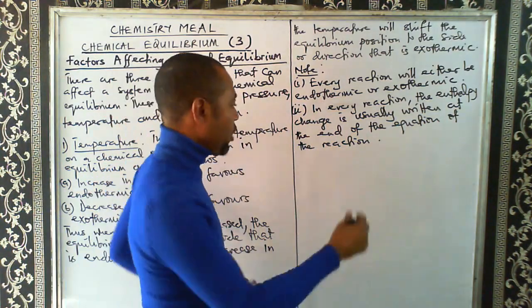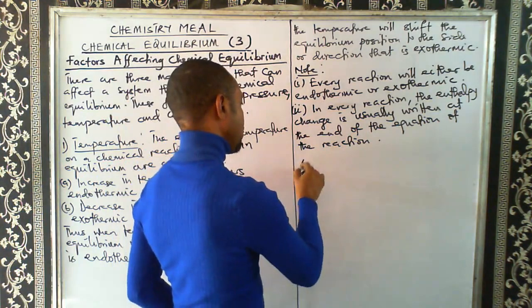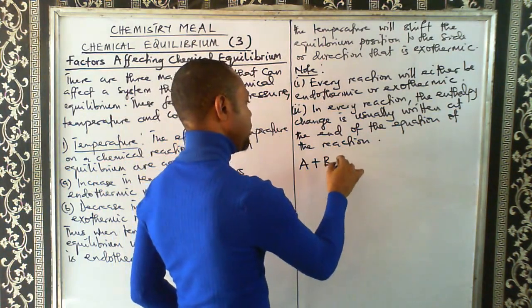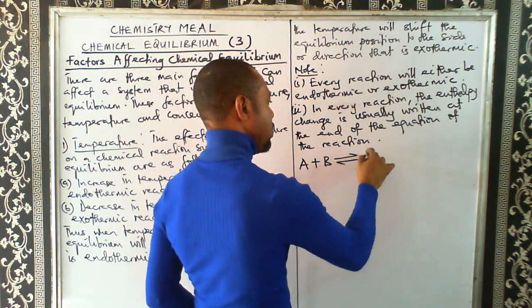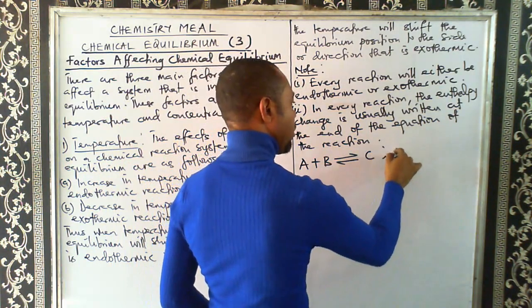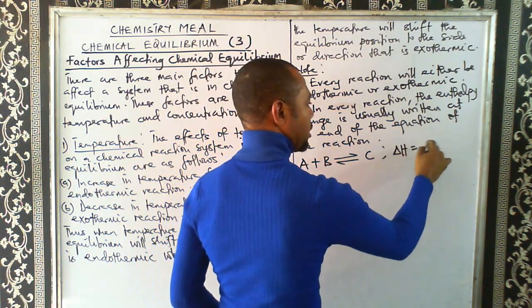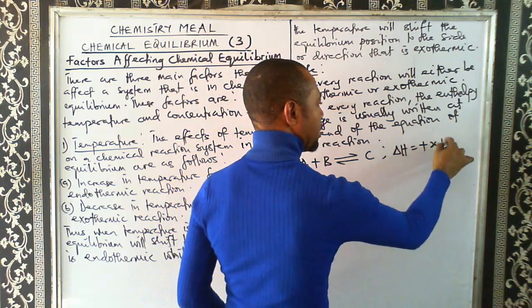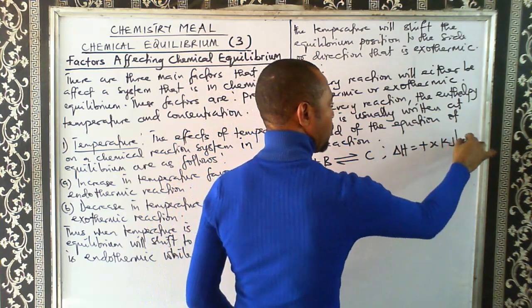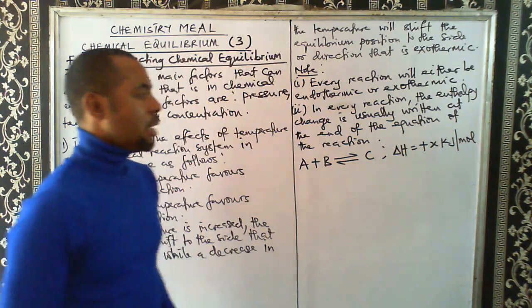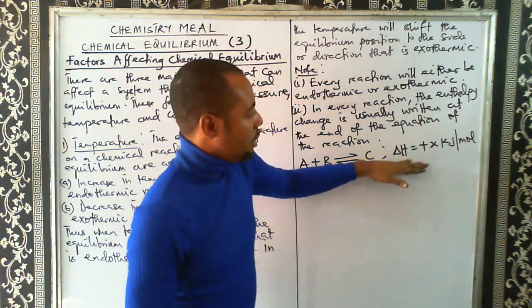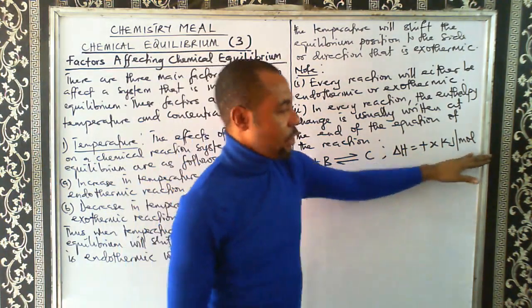For example, if I have a reaction A plus B giving me C, at the end we have delta H. Let's say we have delta H equals plus X kilojoule per mole, something like this. Now this is the enthalpy change of this reaction.